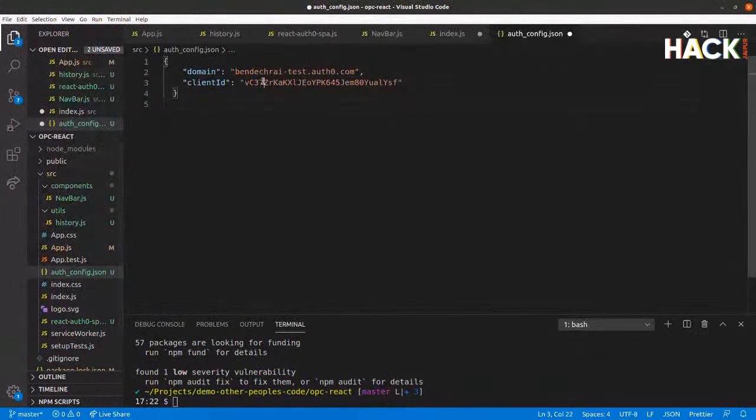Now you'll notice the client ID, I just copy and pasted from the documentation. This is the client ID of the current Auth0 configuration that I'm working on. The Auth0 documentation is what we call live documentation. So this is actually correct. I don't need to modify this from copying and pasting. If you're copying and pasting documentation from elsewhere, you might need to make sure your client ID is correct though.